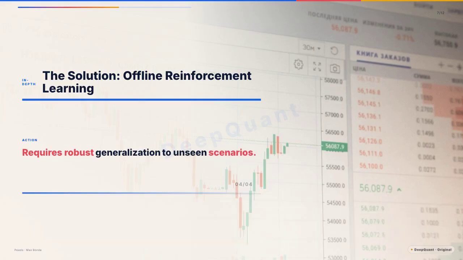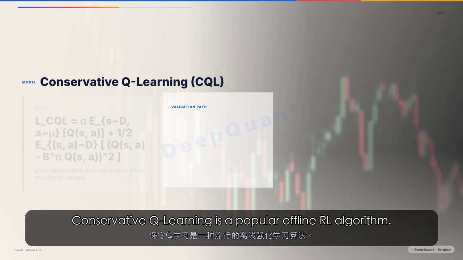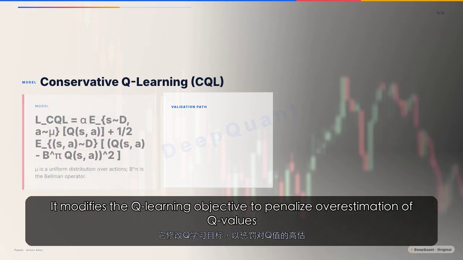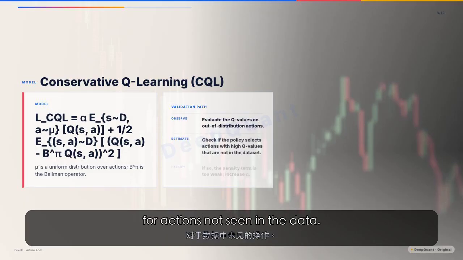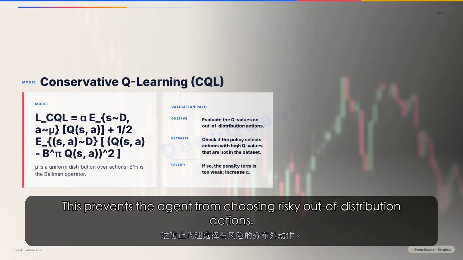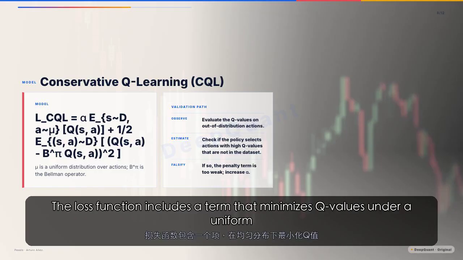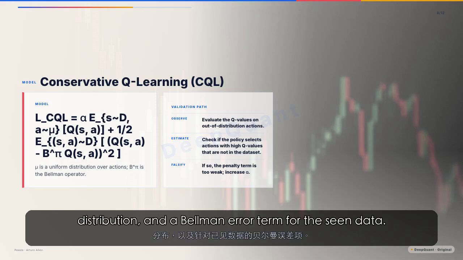Conservative Q-learning is a popular offline RL algorithm. It modifies the Q-learning objective to penalize overestimation of Q values for actions not seen in the data. This prevents the agent from choosing risky out-of-distribution actions. The loss function includes a term that minimizes Q values under a uniform distribution, and a Bellman error term for the seen data.